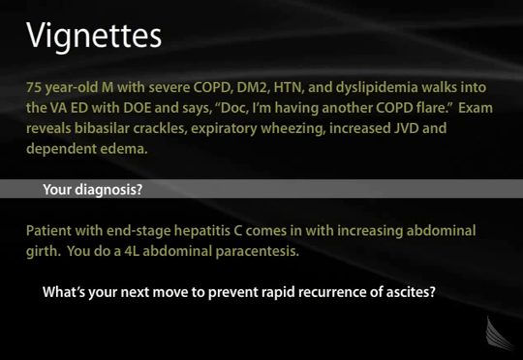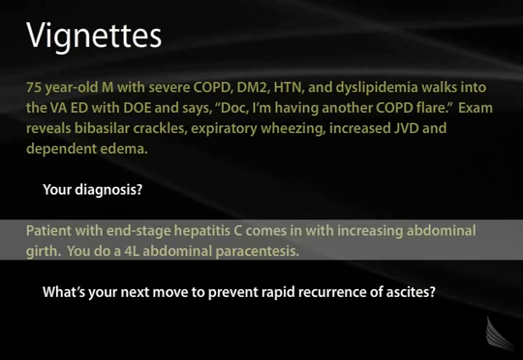Jugulovenous distension is another indirect measurement of fluid overload. One can observe distension in the internal jugular system when a patient is fluid overloaded. And dependent edema, as we've already discussed, is related to the increase in P sub C, driving fluid out of the vascular system and into the peripheral tissues.